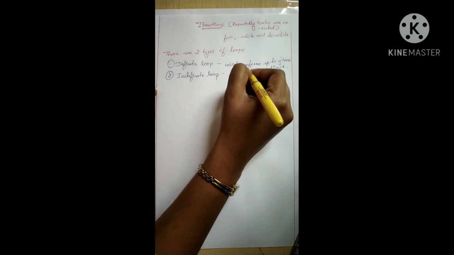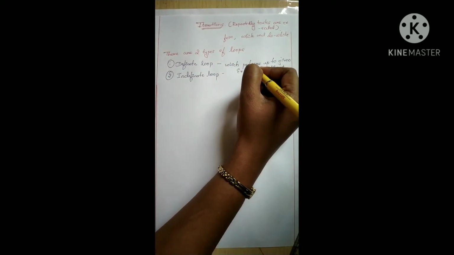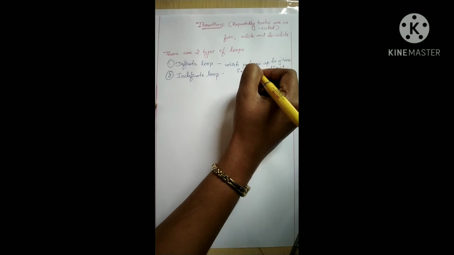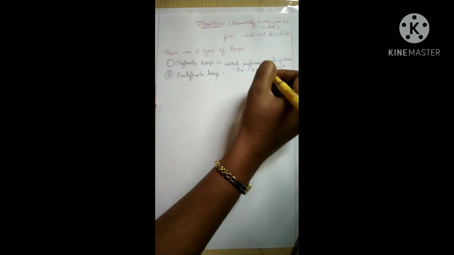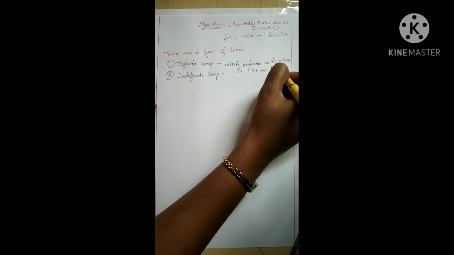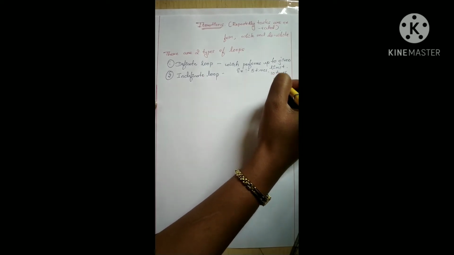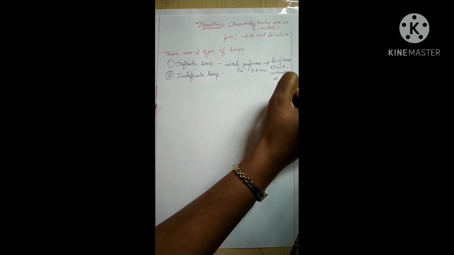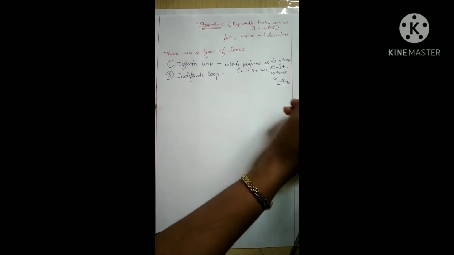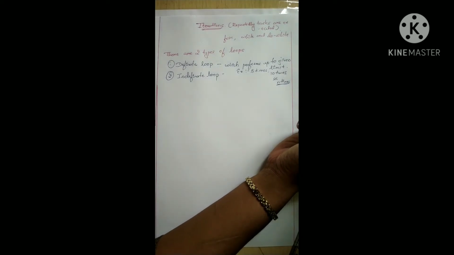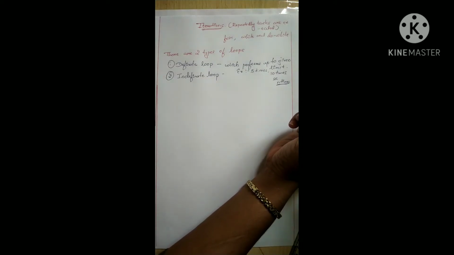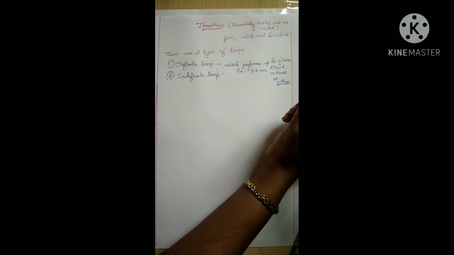For example, you may take 5 times, you may take 10 times, or you may take n times. However many times we have to execute our program, that many times we have to put a condition in our program. This is nothing but a definite loop.